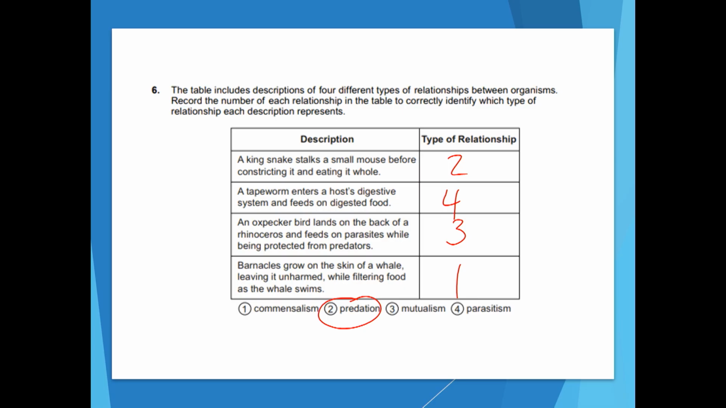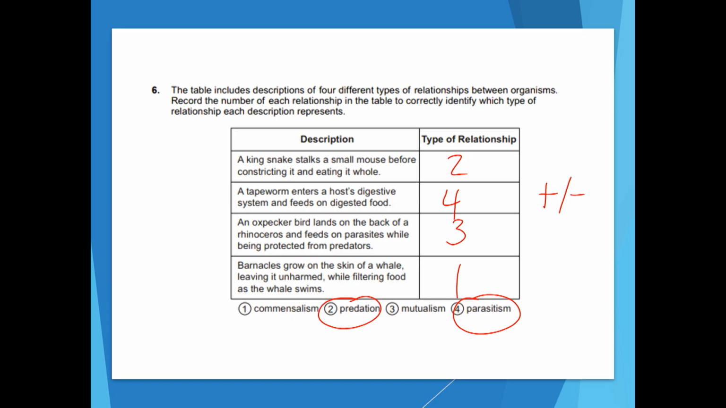The next one says, a tapeworm enters a host's digestive system and feeds on digested food. This is just like the question we were looking at. This is parasitism. Remember, in parasitism, one organism benefits and the other one loses. And that's what's happening in this description.